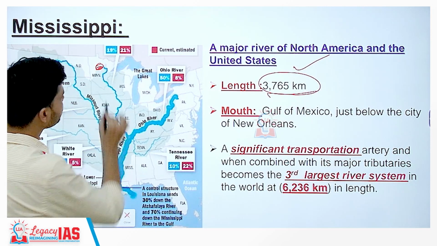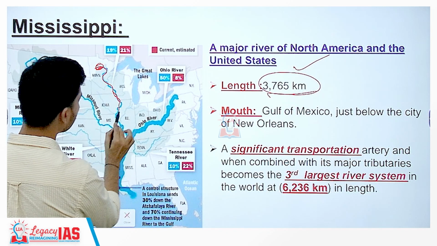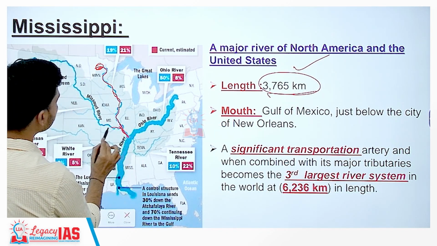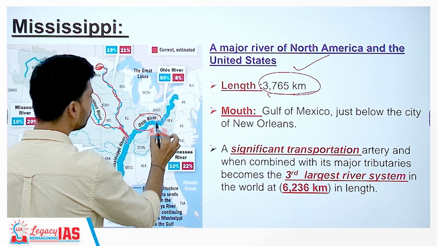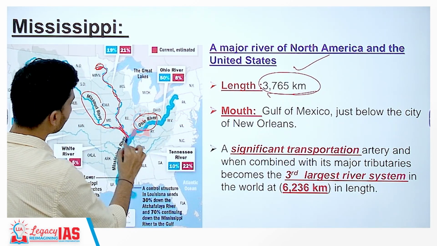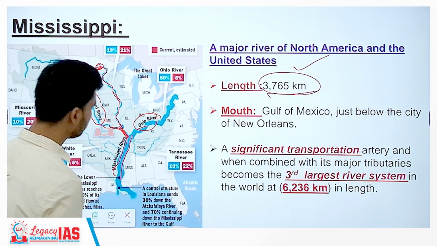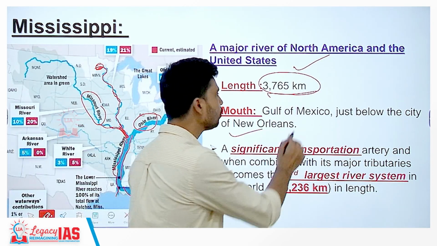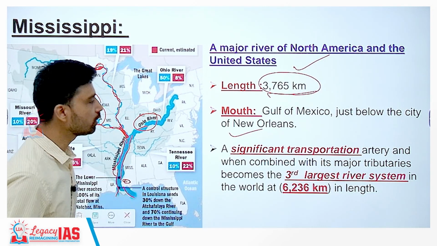The river originates and then it keeps flowing through several states such as Wisconsin, Iowa and Illinois, and then it meets the other river, the Missouri River, and after that it takes water from the Ohio River also. Taking up water from the Missouri and Ohio, as you can see, the water volume suddenly increases in the river, and then further it discharges itself into the Gulf of Mexico just below the notable city of New Orleans, which is part of the USA.